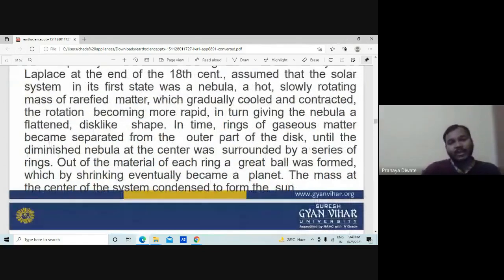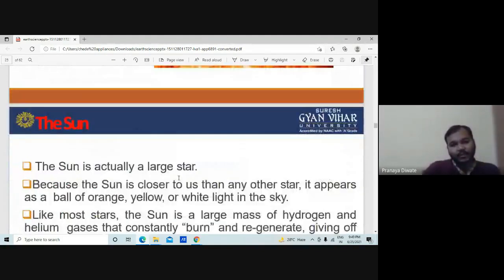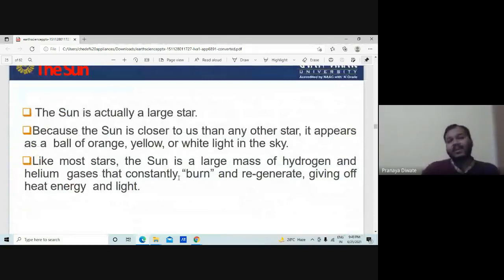Out of the material of each ring, a great ball was formed, which by shrinking eventually became a planet. The mass at the center of the system condensed to form a sun. So the sun is actually a large star. The sun is very close to us compared to any other star, so it appears as a ball of orange, yellow or white light in the sky.